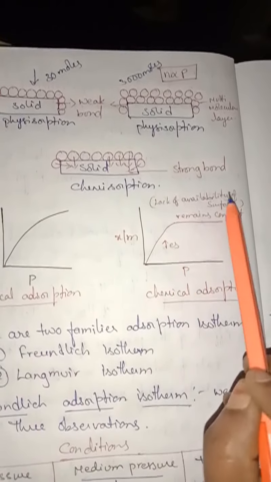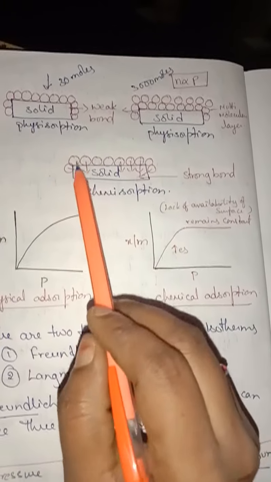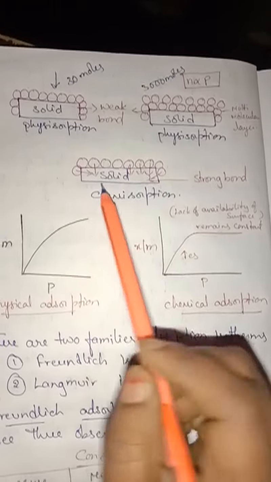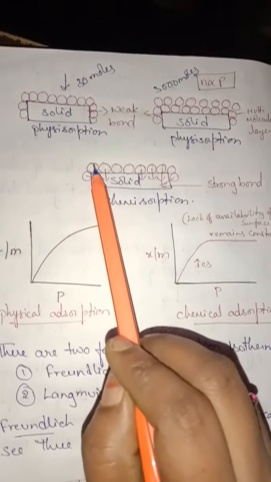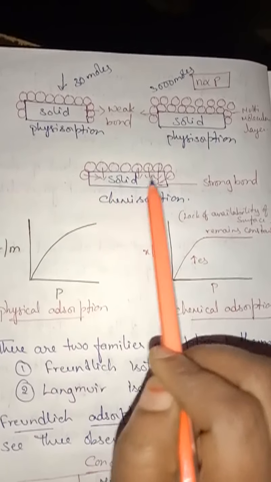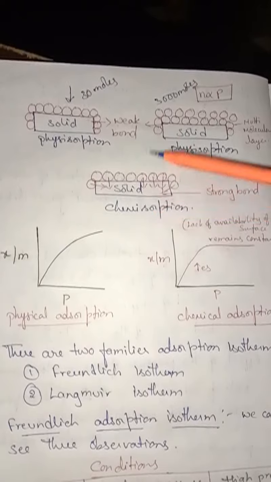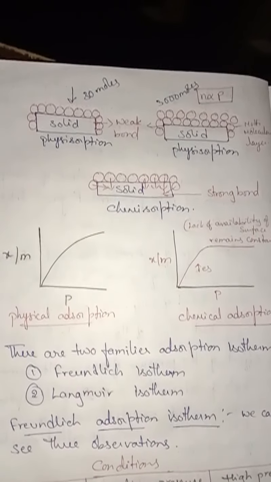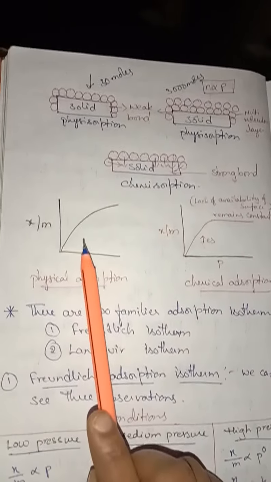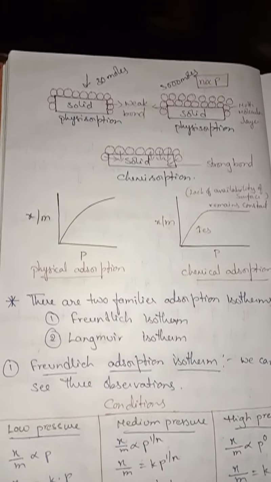Because of a lack of availability of surface area. Why is there a lack of surface area? Because the bonds formed between the molecules and the solids are strong. So when they are strong, there is no availability of space to adsorb more and more molecules, isn't it? Yes. So do you understand physical adsorption and chemical adsorption, children?